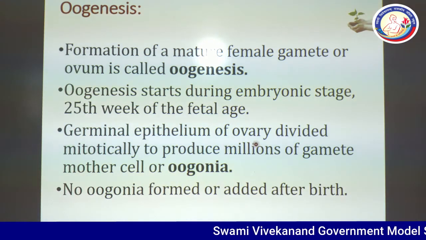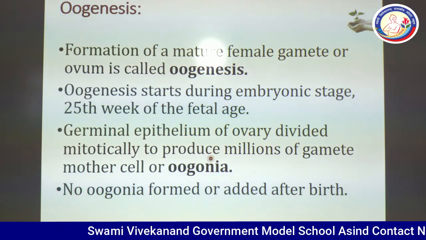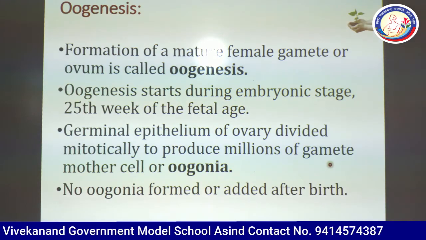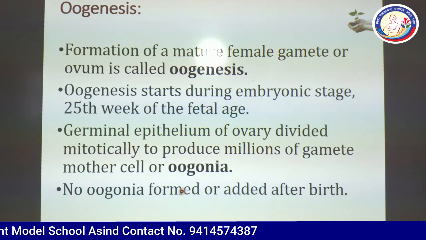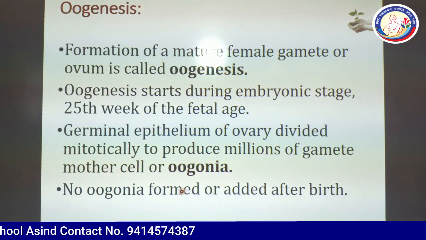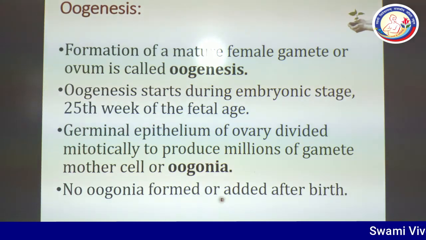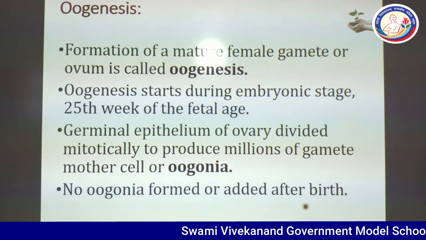The germinal epithelium of the ovary divides mitotically to produce millions of gamete mother cells, known as oogonia. So dear students, oogonia are formed in the embryonic stage. No oogonia are formed or added after birth. After birth, there is no oogonia formed.